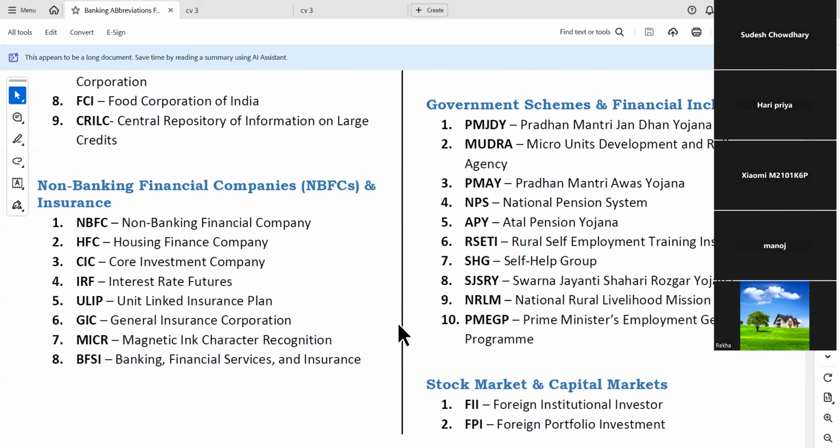That's it, sir. These are about here. I would suggest you get to know about ULIP, GIC, those who are telling I am doing cross selling and all that, you should know about that. MICR is a 9-digit code that will appear at the bottom of the cheque. All of you know this. I don't have to explain.